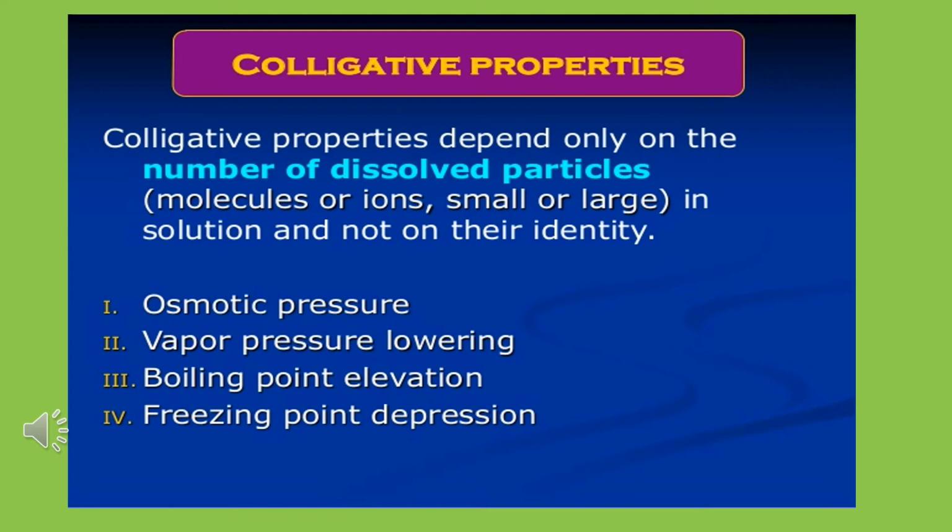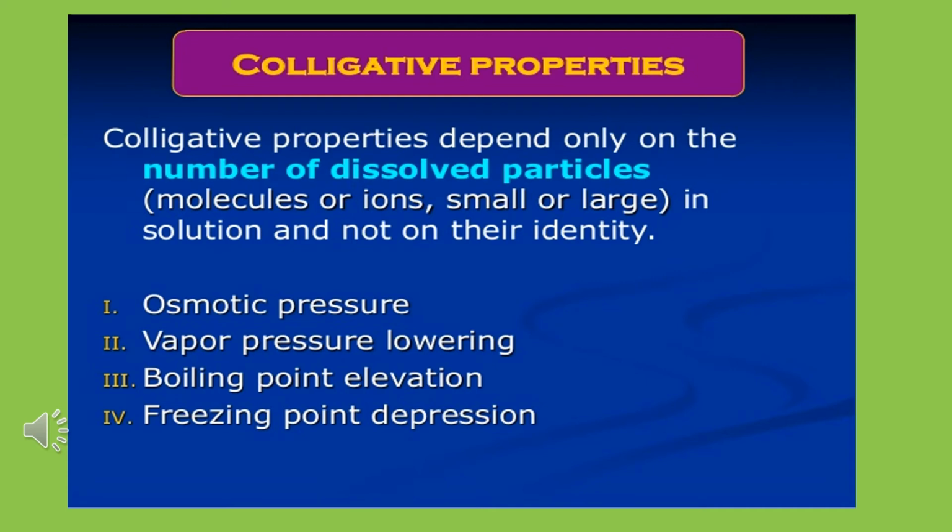I repeat, colligative properties depend only on the number of dissolved particles, either molecules or ions, small or large, whatever it may be, and do not depend upon the nature of solute particles.